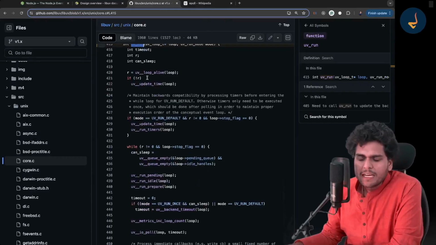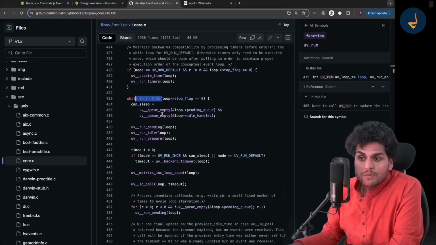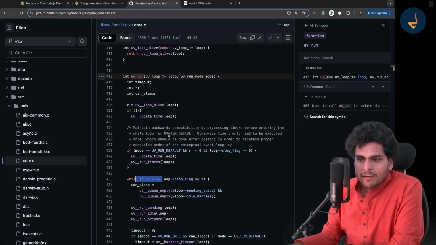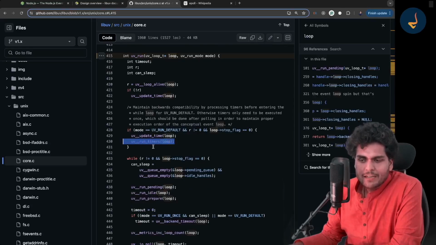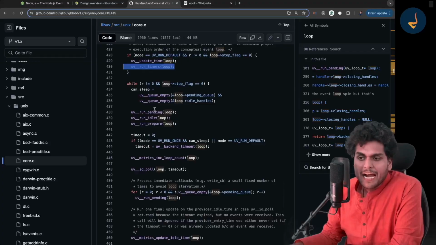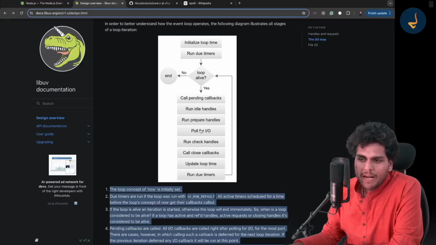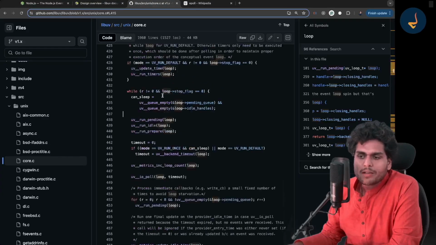So now, see, this is uv_run. Let's start the event loop. See, the event loop starts. Now you will see the phases also. See, run timers. Do you see this? Initially, you are running the timers. You will see a timer phase, and you will see this while loop. All these phases that you saw, this is the libuv diagram and this is the libuv code. This diagram exactly matches this code.